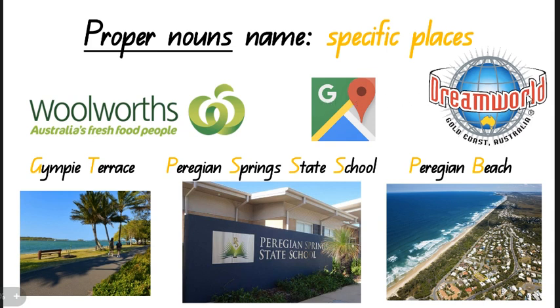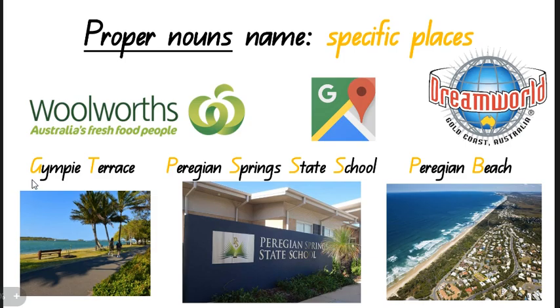We already saw Dream World. Dream World sounds like a fantastic place, and that begins with a capital D. And we have Google Maps, and Google begins with a capital G, and also a specific place like Newark, where you may live. The word Newark would begin with a capital N. And then we have Woolworths, that is a specific place, and that begins with a capital W.